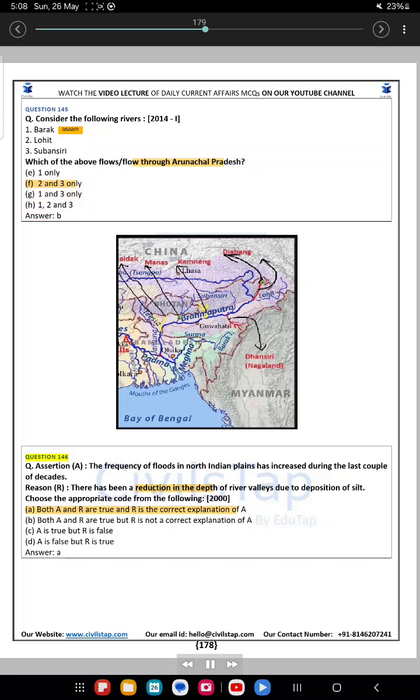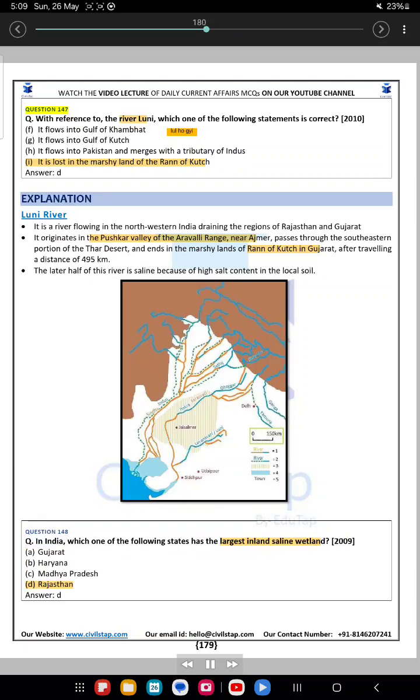Question 146. Assertion A: The frequency of floods in North Indian plains has increased during the last couple of decades. Reason R: There has been a reduction in the depth of river valleys due to deposition of silt. Choose the appropriate code from the following. A. Both A and R are true and R is the correct explanation of A. B. Both A and R are true but R is not a correct explanation of A. C. A is true but R is false. D. A is false but R is true. Answer, A.